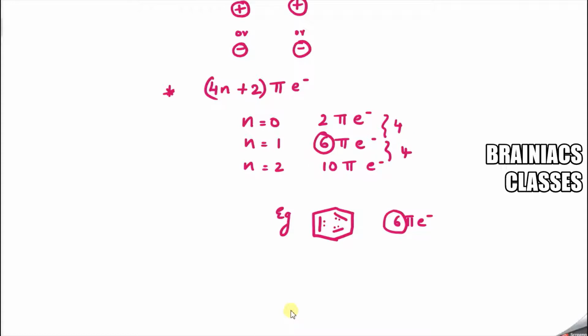Understood? Suppose the example is this one. Consider the example is this one. Okay. Count the number of pi electrons. Here 2, here 2. So how many are there? 4 pi electrons are there.